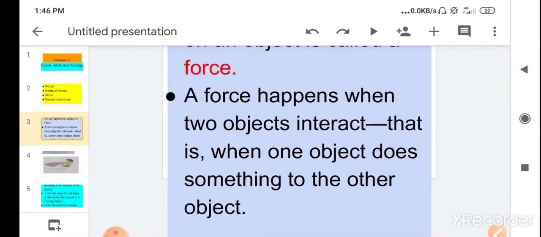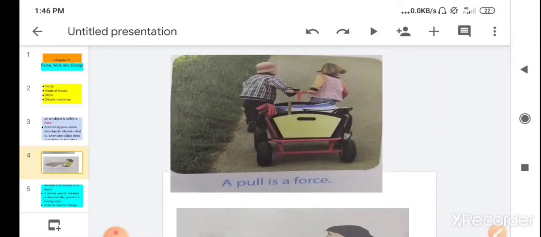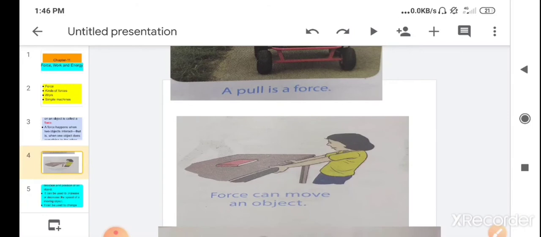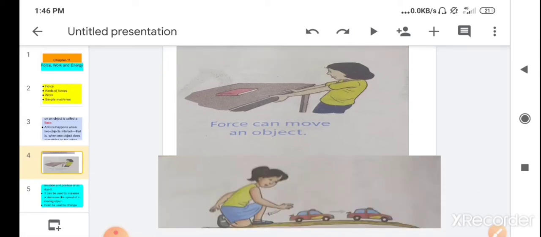So children, let's see the other examples of force. Here you can see the first example of a cart. By pulling a cart it moves, so a pull is a force. Then in the second picture you can see that by pulling a table you can move it, so again a pull is a force. So force can move a table. Again in the third picture you can see a toy car. By pushing a toy car, the toy car moves. So the push is a force. By applying force, the toy car moves.